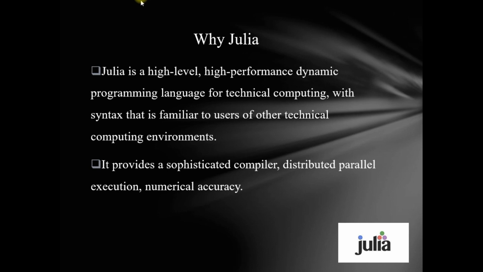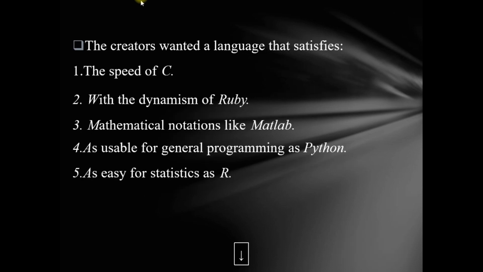Why Julia? There are many other languages. Why do we need to learn Julia? Julia is a high level, high performance dynamic programming language for technical computing, with syntax that is familiar to users of other technical computing environments. It provides a sophisticated compiler, distributed parallel execution and numerical accuracy.